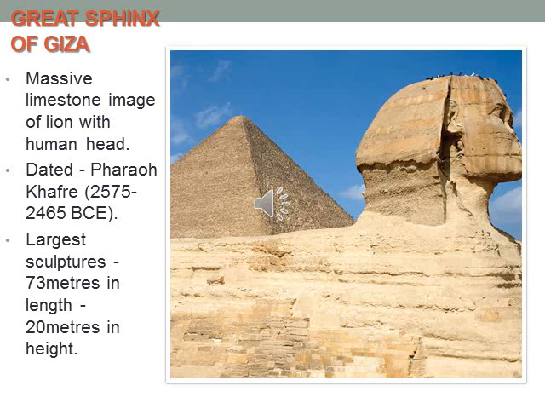It is one of the largest sculptures in the world. Lengthwise it is 73 meters, and in height it is 20 meters. The Great Sphinx of Giza is a massive limestone image of a lion with a human head.